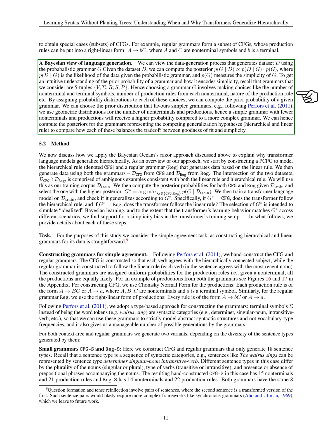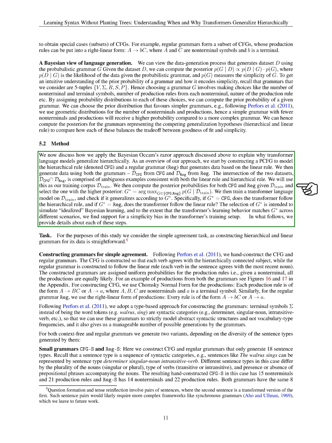Making choices within a grammar involves decisions like the number of symbols, production rules, and their nature. By assigning probability distributions to these choices, we can determine the prior probability of a grammar. We can choose a prior distribution that favors simpler grammars. For instance, using geometric distributions for the number of symbols and productions can give higher probabilities to simpler grammars with fewer elements. By computing the posteriors for grammars representing different generalization hypotheses, hierarchical and linear rules, we can compare how each balances fitting the data well and simplicity.